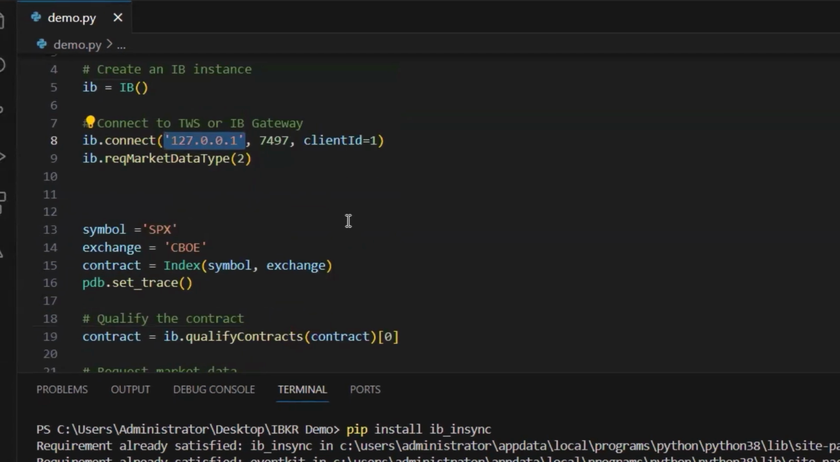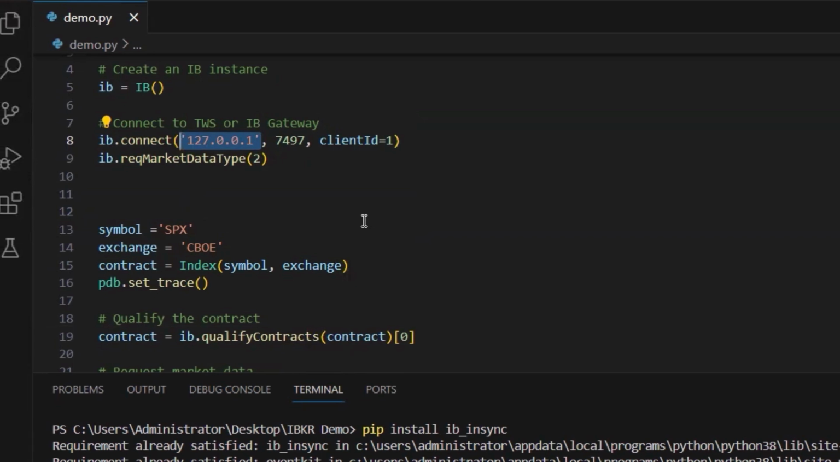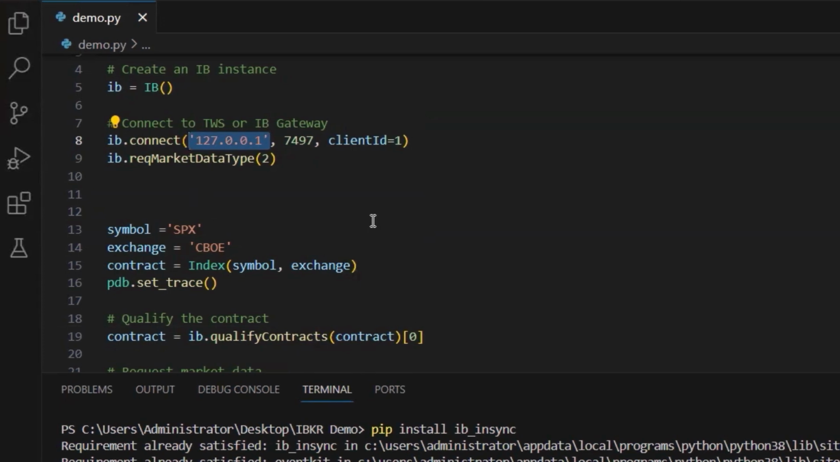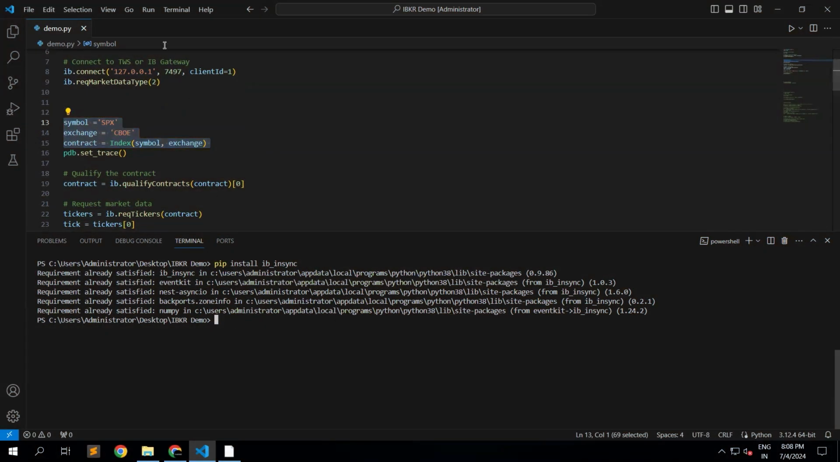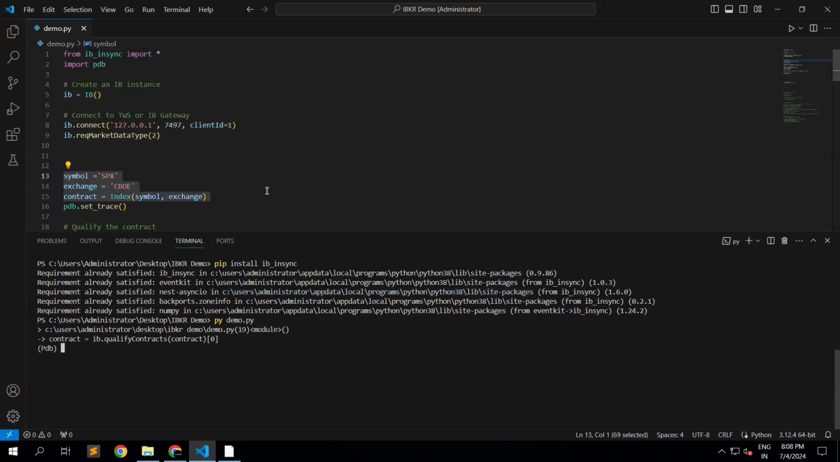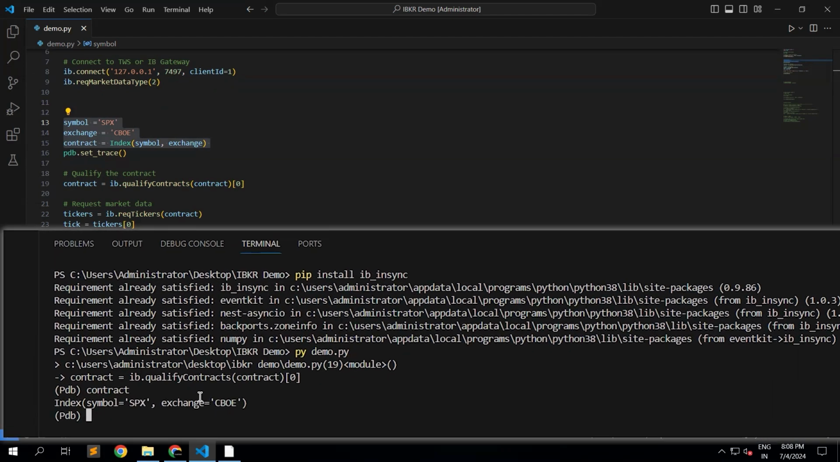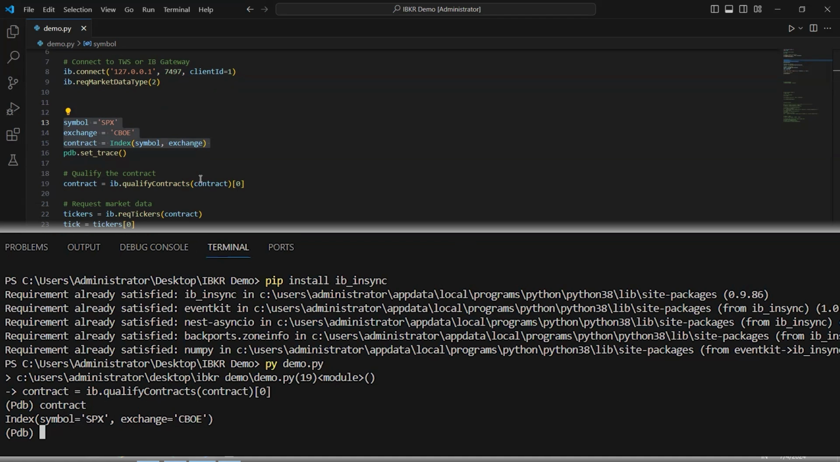Now let us define the contract for which we need to fetch the LTP. For now I am fetching the LTP for an index, SPX, on the exchange CBOE. I am defining the contract details here. Now let us first run the program. Let's see what the contract details are. As we can see, it is taking the contract for an index with symbol SPX and exchange CBOE.